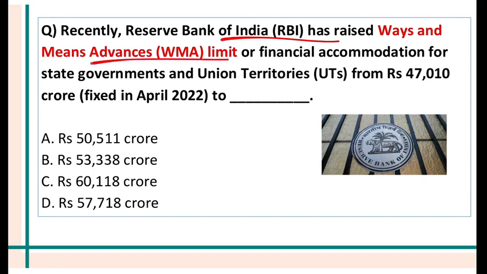RBI has raised Ways and Means advance limit for state governments and union territories from 47,010 crore to what? So I have told you already, it is 60,118 crore. We have already discussed this in the circular.